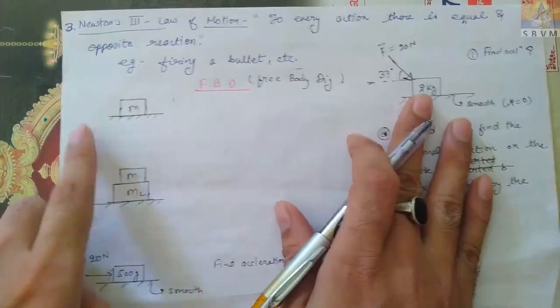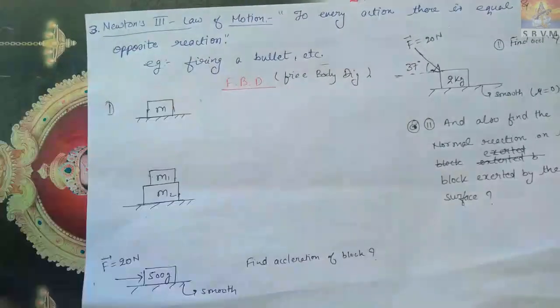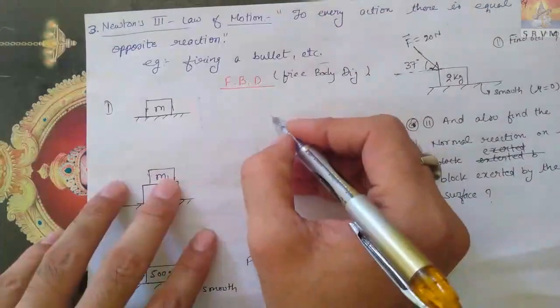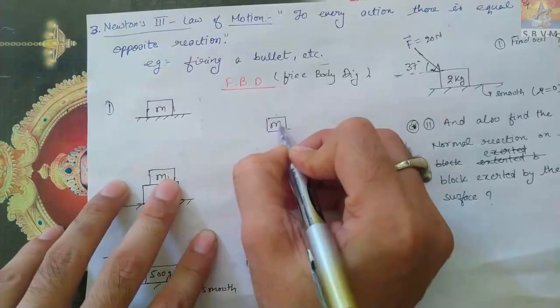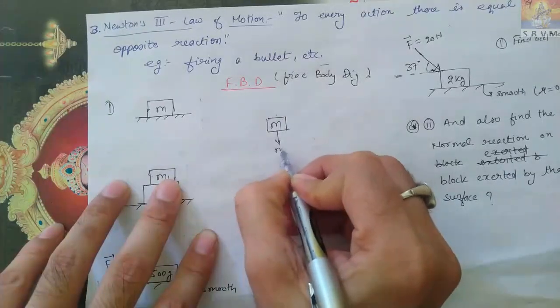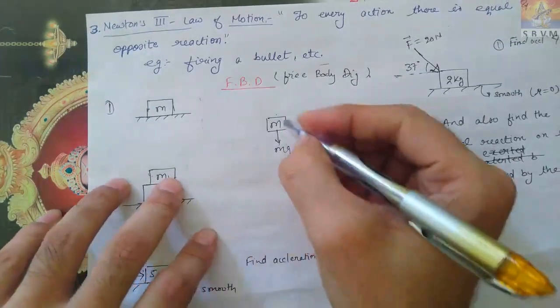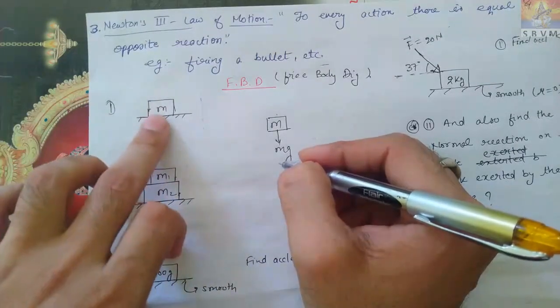For example, this first figure. Here I would like to make the free body diagram. Let the mass m be free in space. It will be attracted down by gravity, so mg. But is it going down? No, it is on the surface, so it is not going down. So who is balancing this body?